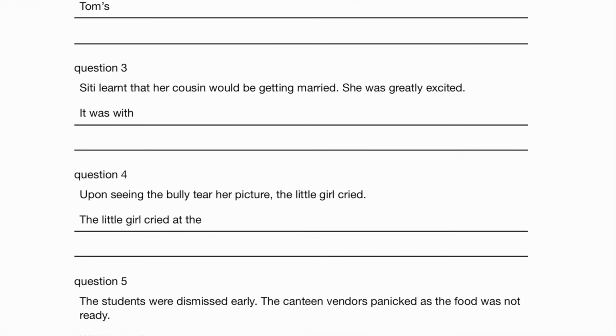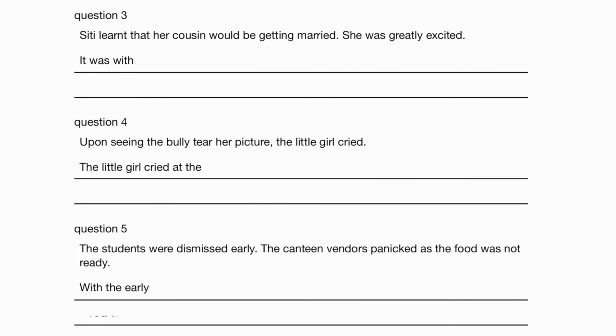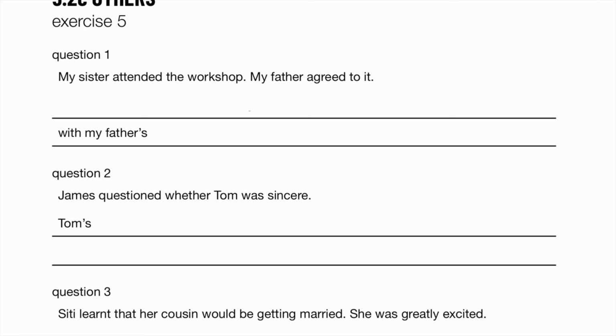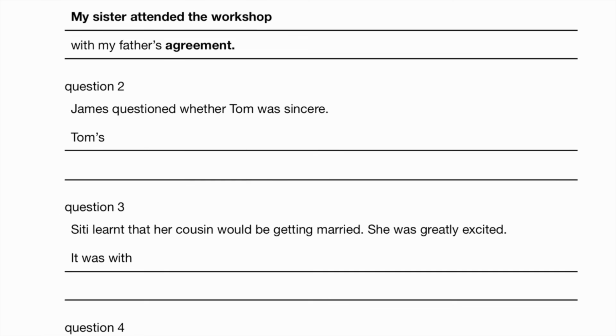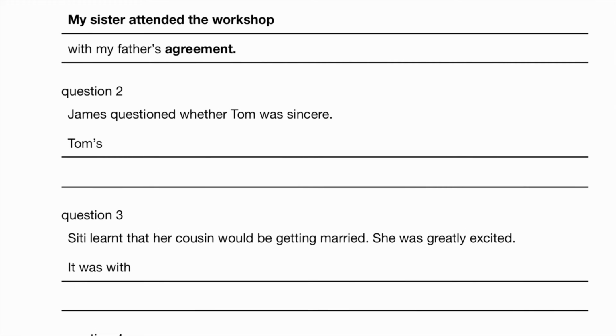Exercise 5. The noun form of agreed is agreement. So my sister attended the workshop with my father's agreement. Sincere, the noun form is sincerity. So Tom's sincerity was questioned by James. So notice that here we're using the past tense, and sincerity as a noun is singular, therefore "was" is singular.